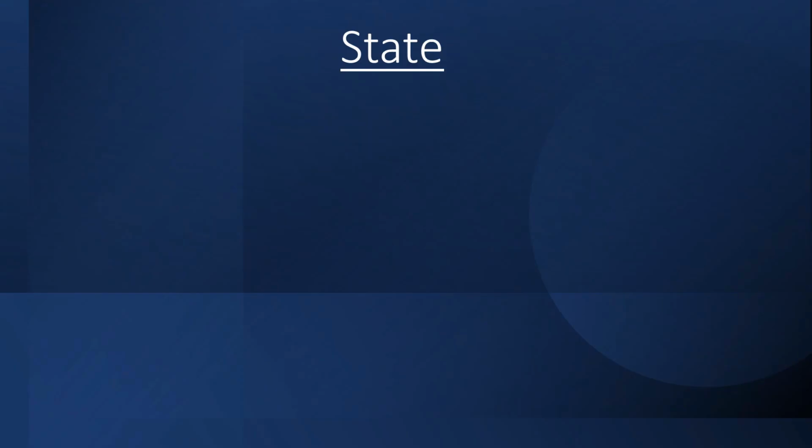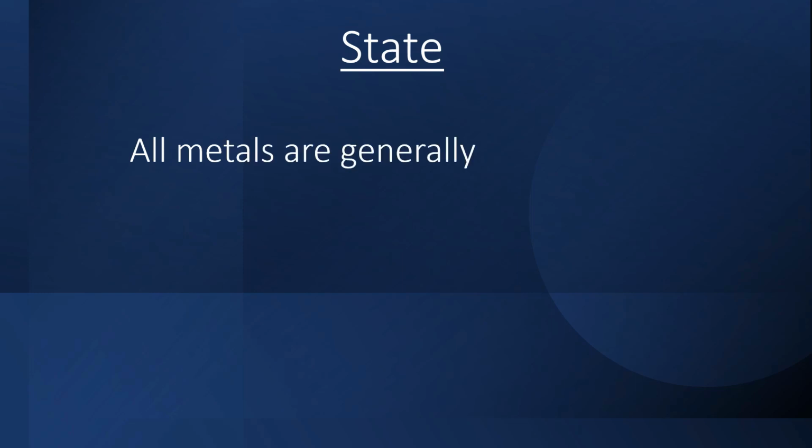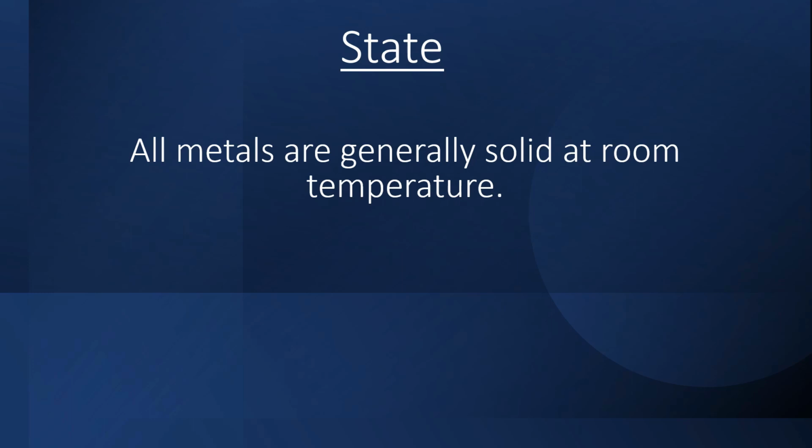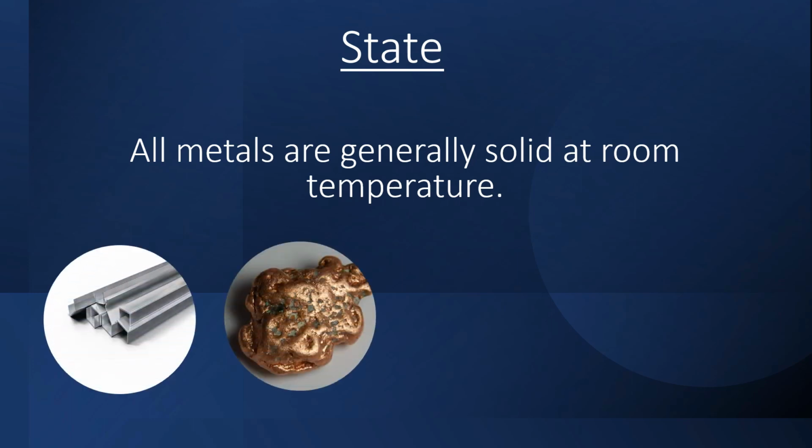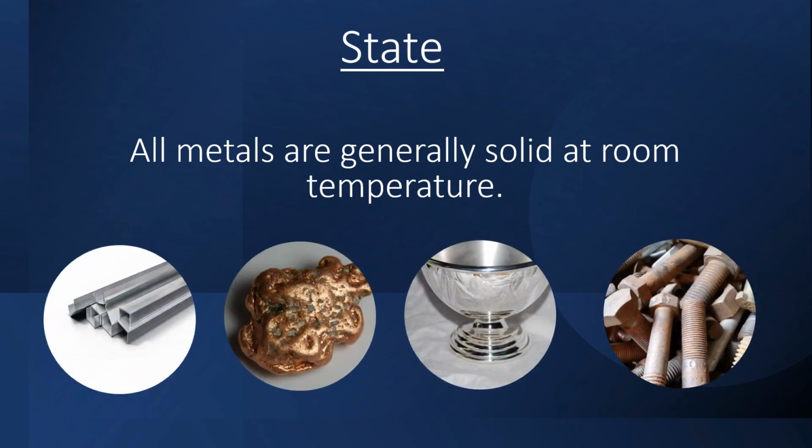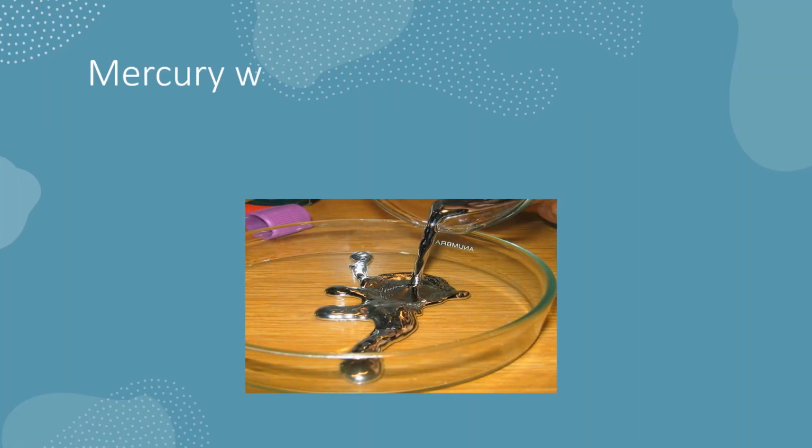Now the next property is state. All metals are generally solid at room temperature. For example, aluminium, copper, silver, iron, etc. But there is one exception to it. That is mercury, which occurs in liquid state at room temperature.